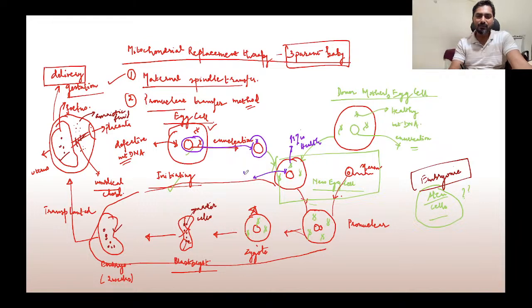This is like 1%. 1% of the mitochondria is defective because from the enucleation process you have carried forward some of the defective mitochondria, and in this new egg cell what you are seeing is that most of the mitochondria is healthy. But even if there is a small percentage of unhealthy mitochondria, what has been observed in studies is that eventually the percentage of this defective mitochondria starts to increase and the percentage of the healthy mitochondria starts to decrease.